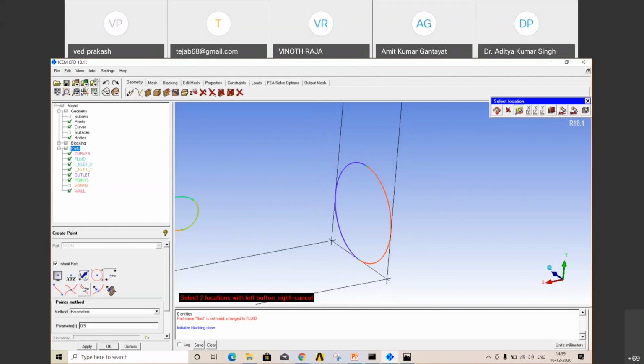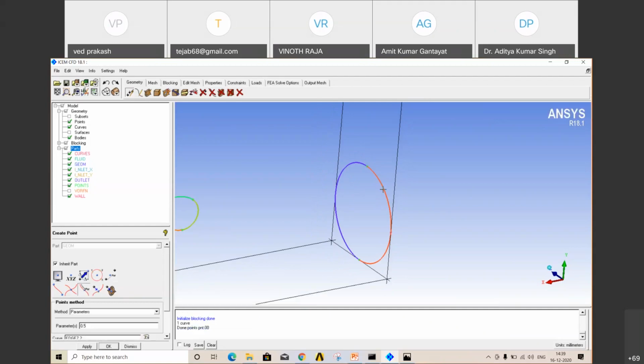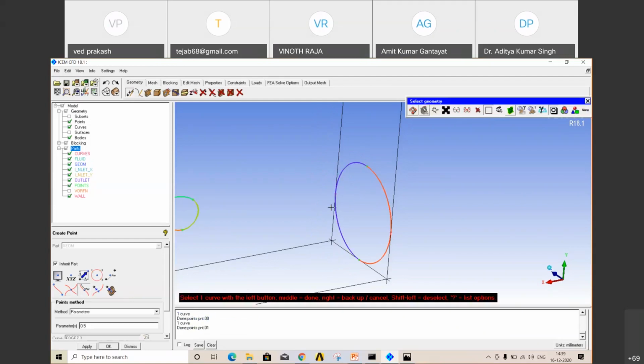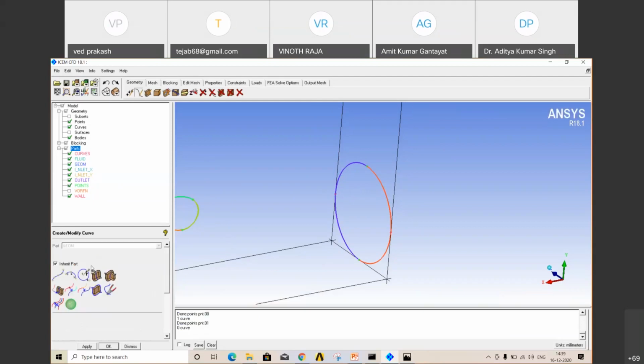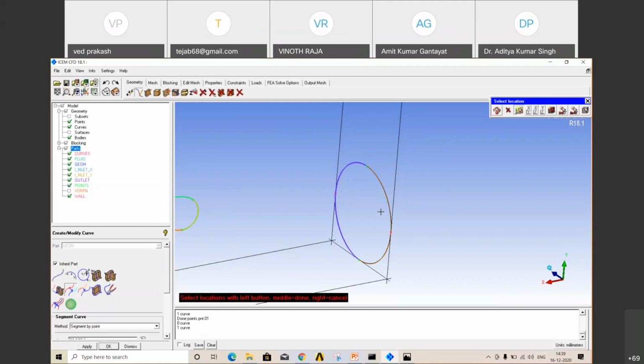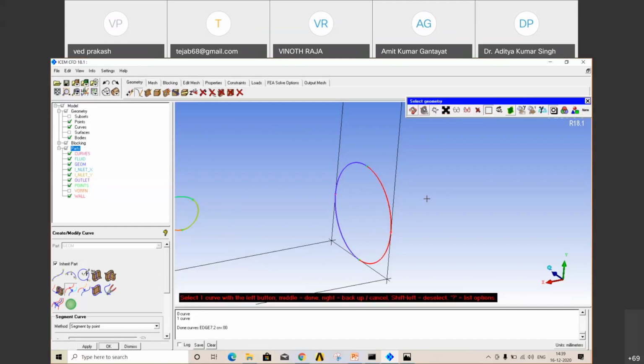Okay, from here create parameters. One point, just select. It will create at the middle of that curve. How? Because the parameter is 0.5, meaning it is dividing 50%. Now again go to curves. Okay, segment curves. Select one curve with 1 point. Select location with left button and middle. Again, now what I'm doing, I'm dividing this curve in two segments to create another point here.